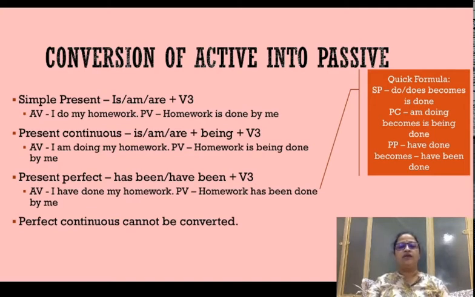Before I discuss all of these things, I think I should show you the subject verb agreement chart at least. I am not going to be able to help you with the tense identification or the 3 forms of verb here. For that you need to either refer to my other videos or Google the 3 forms of verb, and you can get lots of lists and lots of websites talking about the 3 forms of verb. You need to be able to convert the verb into its 3rd form.